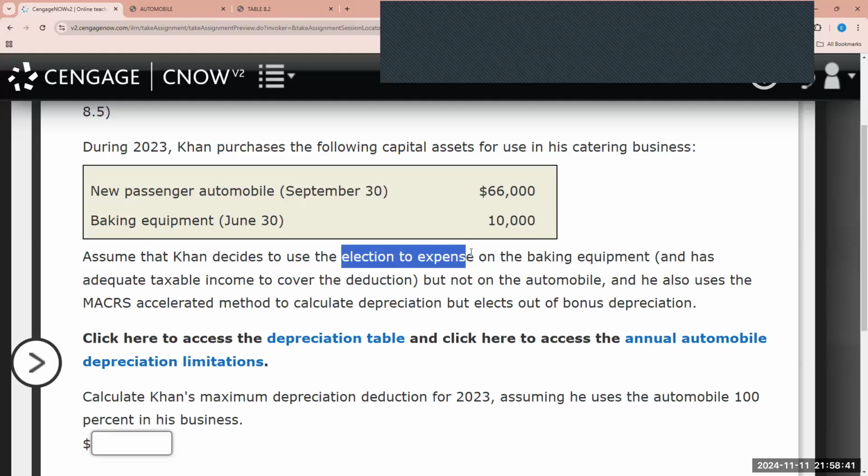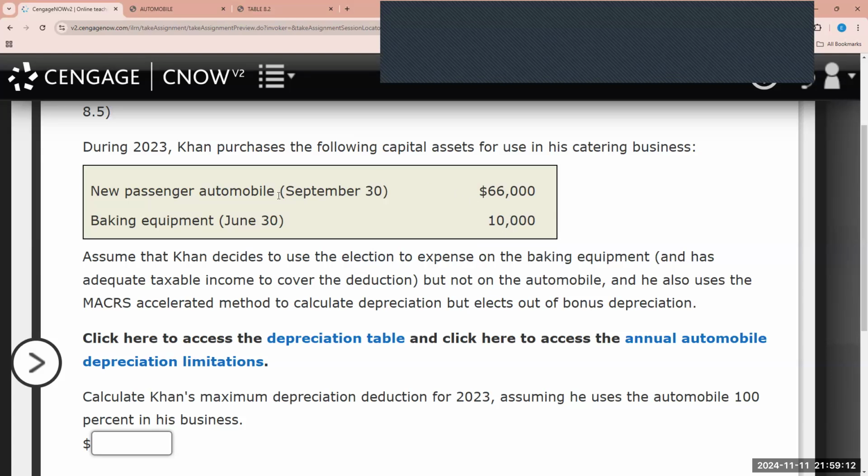So whenever you see election to expense, that refers to Section 179, and it says that he has adequate taxable income. So the first limitation doesn't apply, doesn't meet that $1,160,000. The second, the phase out does not apply because he didn't place more than $4,050,000. And the taxable income limit does not apply because the problem says that he has adequate taxable income. So this full $10,000 is going to be expensed with the election to expense, which is Section 179.